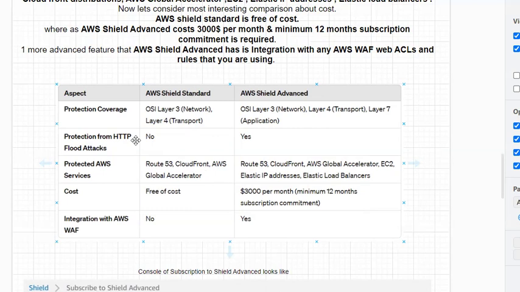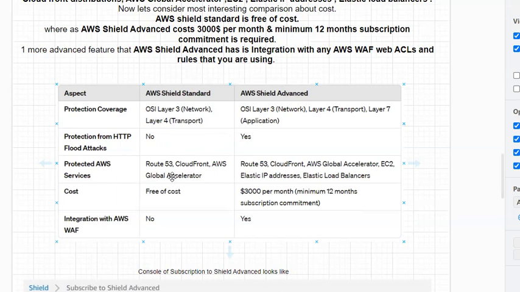We have seen that protection over HTTP floods is not provided by AWS Shield Standard, whereas I'll discuss that later, in Advanced. So AWS Shield Standard protects the AWS services Route 53, CloudFront, and AWS Global Accelerator.